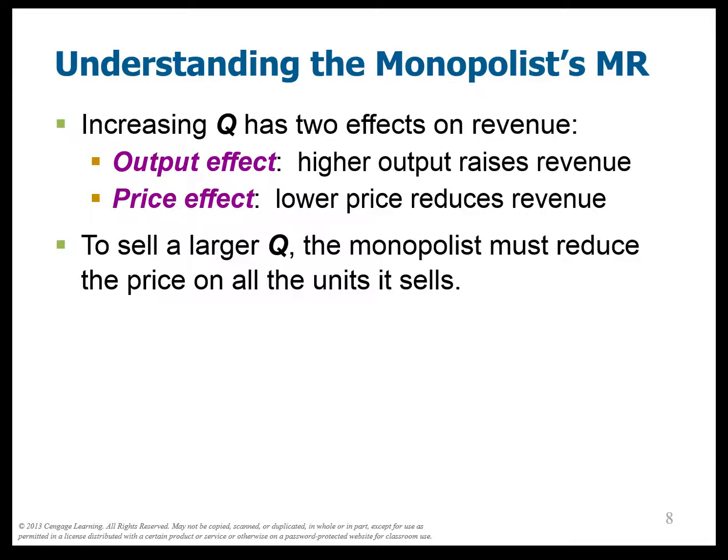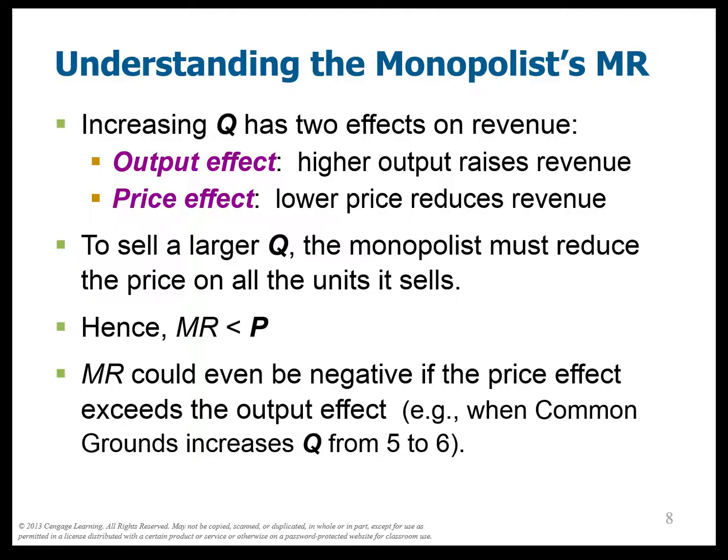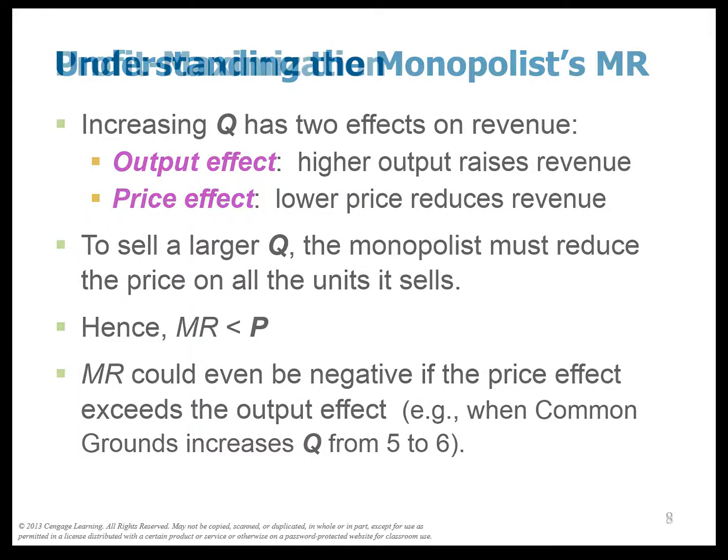So the monopolist must reduce the price on all the units it sells to sell a larger Q. It's not like I can sell the first one for $100 and then the second one for $95 and the third one for $90. I have to sell whatever quantity I choose. I have to sell all of those units for that price. Okay? So marginal revenue is always going down faster than P because the price is dropping. All right? And if the price effect exceeds the output effect, and go back a couple of slides, and you'll see that actually the marginal revenue is negative.